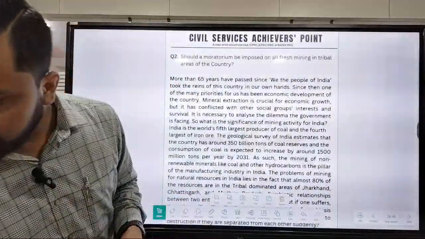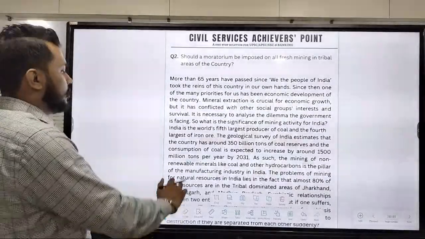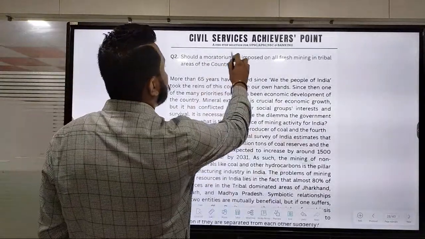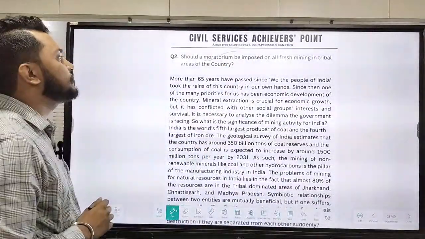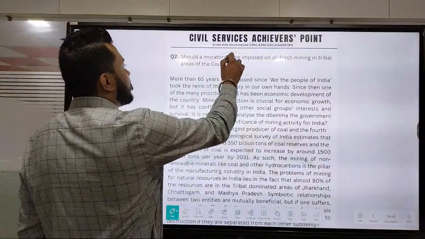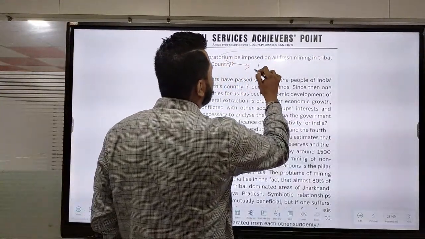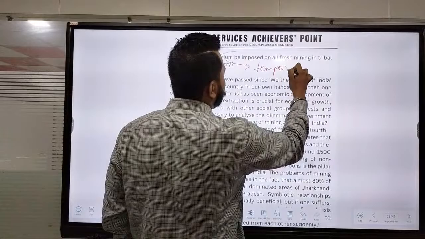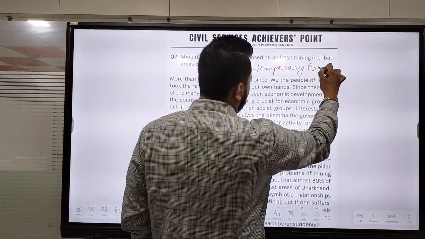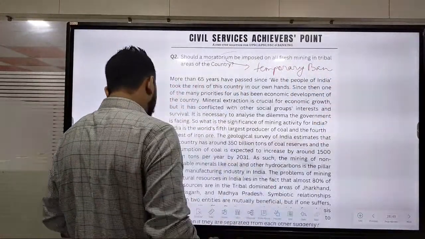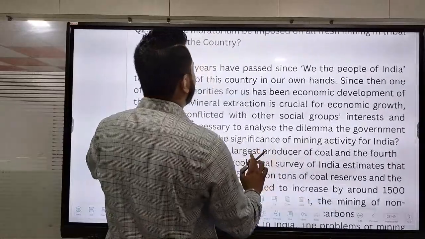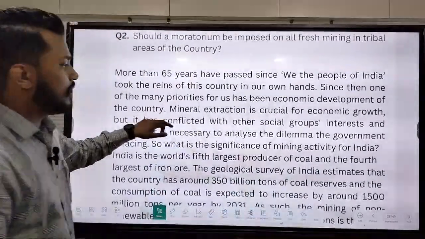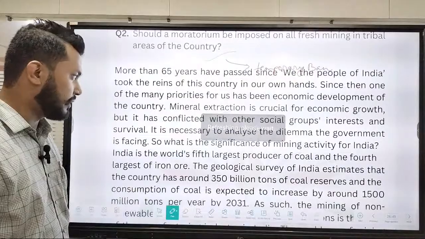Okay, chalo going with the next one, I can say, should a moratorium be imposed on all fresh mining in tribal areas of the country? So moratorium বুলি কি হৈ গল, এটো কলে কয় that it's a temporary ban. Okay, etu enuka nohoy ki sob time ote hobo, it's a temporary ban that we need to have on our country's mining sector.